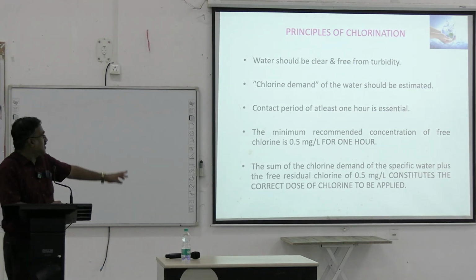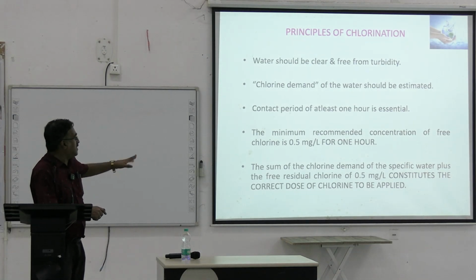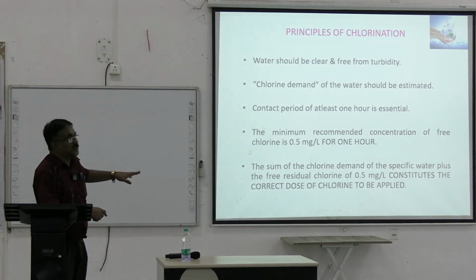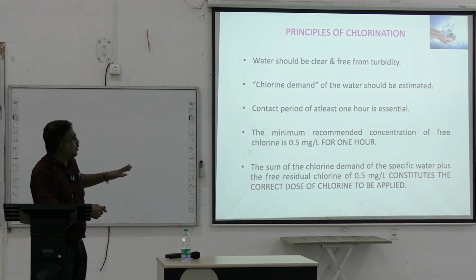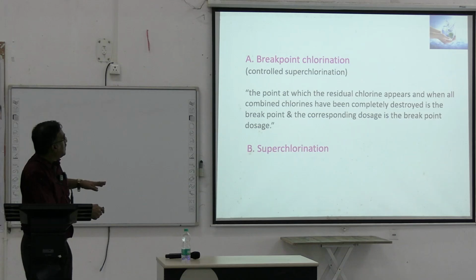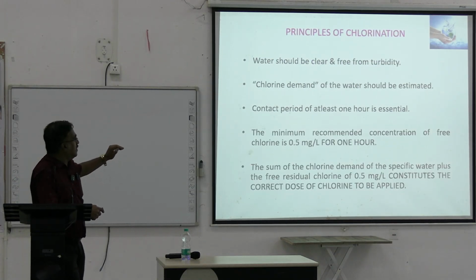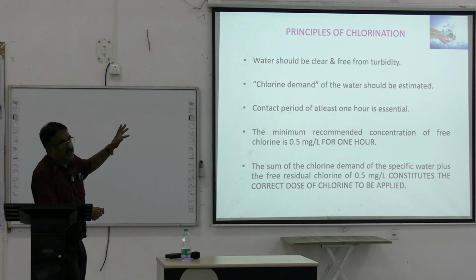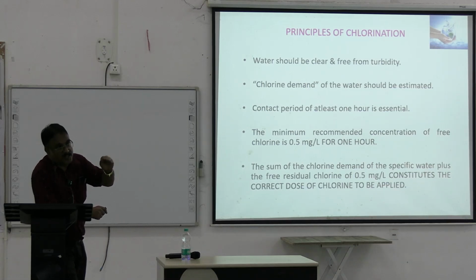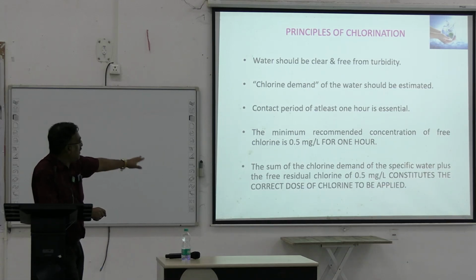The sum of the chlorine demand plus the free residual chlorine constitutes the correct dose of chlorine to be applied. So I'll just show you how it occurs. There are two terms here. First is chlorine demand. You have to find the chlorine demand, how much chlorine is required for how many liters. That we will show you shortly.